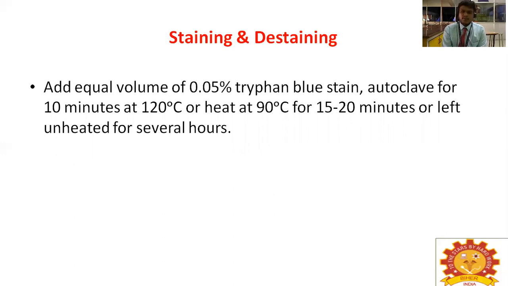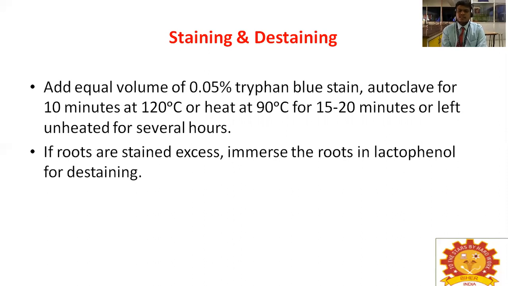Add an equal amount of 0.05% trypan blue stain. Trypan blue stain is used for identification of VAM. Autoclave the 0.05% trypan blue stain for 10 minutes at 120 degrees Celsius, or heat at 90 degrees Celsius for 15 to 20 minutes, or leave unheated for several hours. If roots are stained in excess, immerse the roots in lactophenol for destaining.